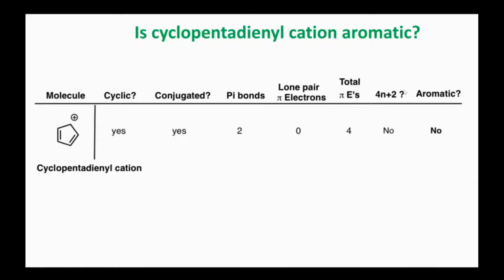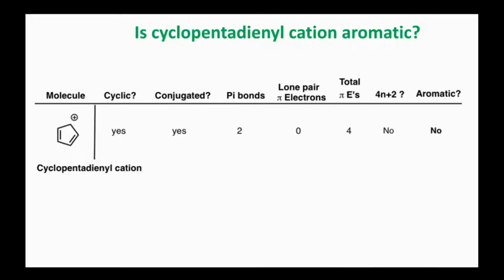Now, the most important question: is this compound obeying Huckel's rule, which is the 4n plus 2 pi electron rule? If you put 0 instead of n, the answer will be 2. If you put 1 instead of n, the answer will be 6. But in this case, the answer is 4 because there are 4 pi electrons. Hence, it's not obeying Huckel's rule. Hence, it's not aromatic. This is how you can systematically apply this sequence of questions in order to reach a conclusion which will inform you if this compound is aromatic or not.